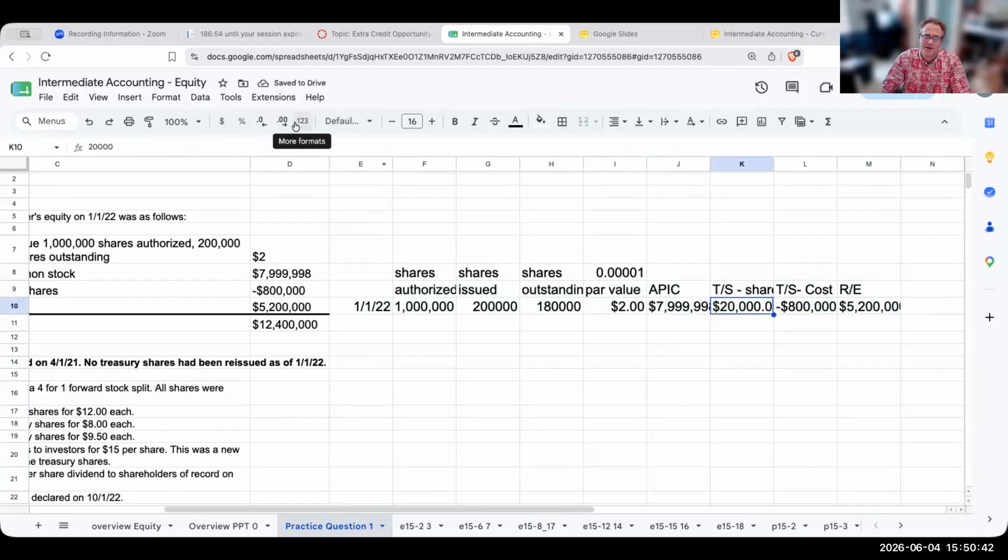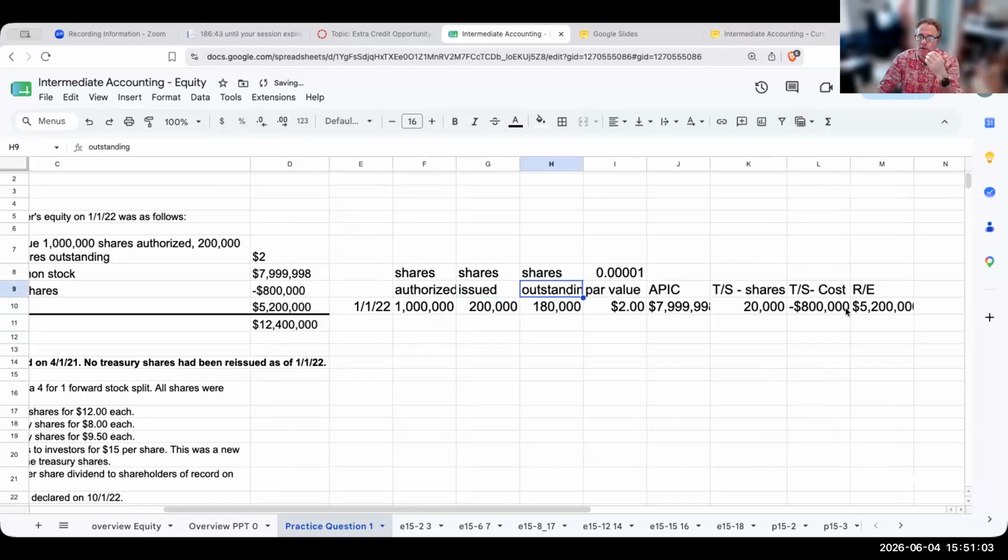Of course, the treasury stock shares are going to be in shares right over here. And the first thing to look at, which I talked about in the other equity video, is that the difference between shares issued and outstanding is what shares we've repurchased. So we went out and basically bought 20,000 shares at basically 800,000, or we spent roughly about $40 per share.